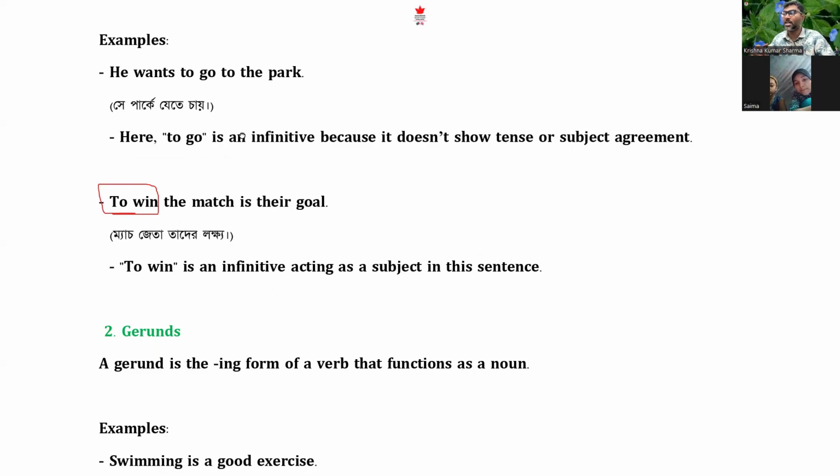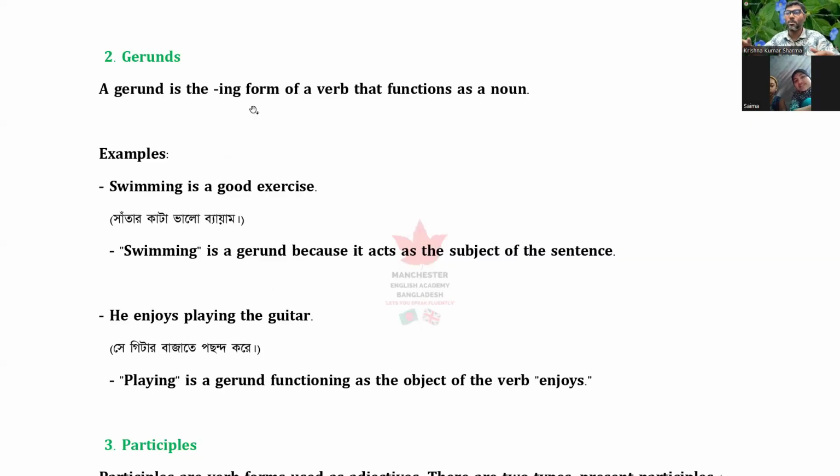Second one is gerund. A gerund is a form of verb plus ing, like swimming, enjoys playing. These are called gerunds. But it's not a gerund when you say I am playing.